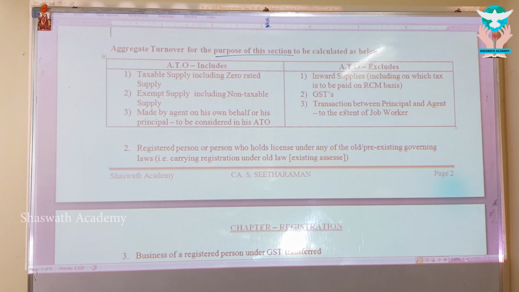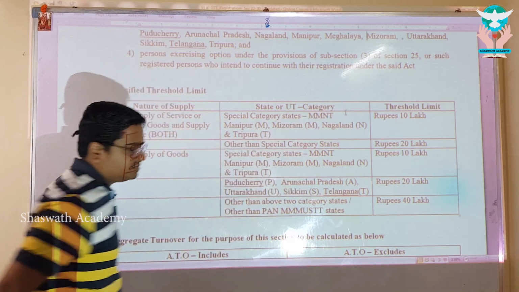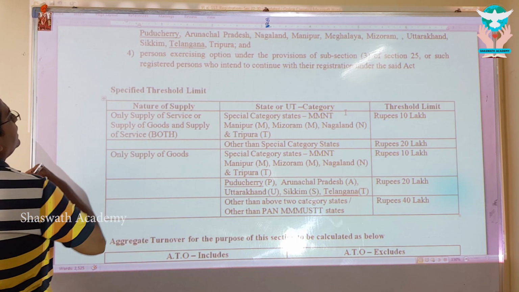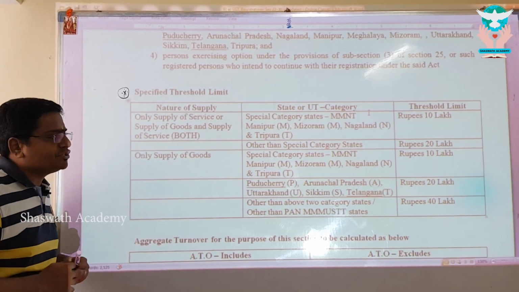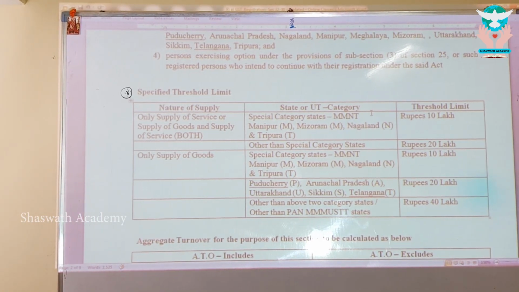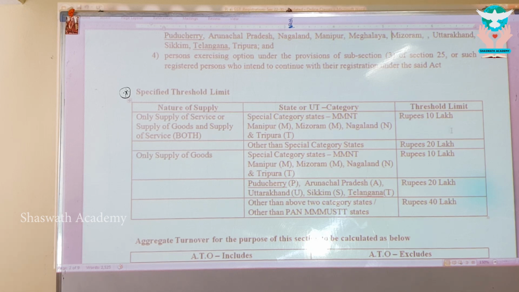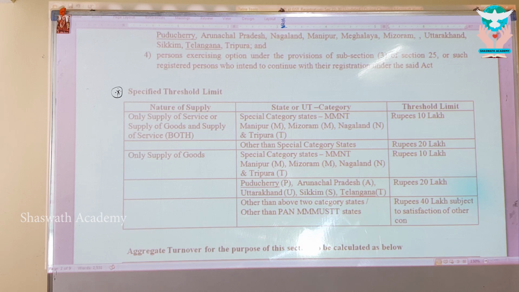Before I teach you registration aggregate turnover, I want you to complete revision on this. Go ahead. First, complete this particular learning. What is the threshold limit, if one crosses it, he is liable to register? Go ahead, my dear. One minute for you. Quickly launch on this. My dear, I don't have space, so I will simply put 40 lakhs, subject to satisfaction of other conditions. Okay, my dear? Go ahead.